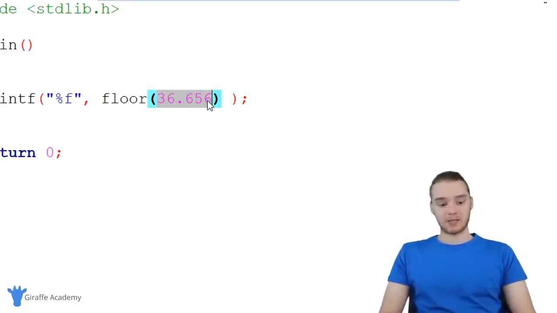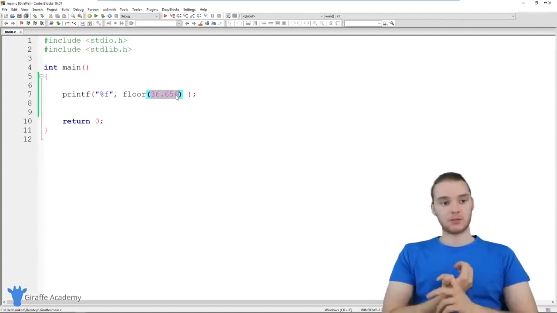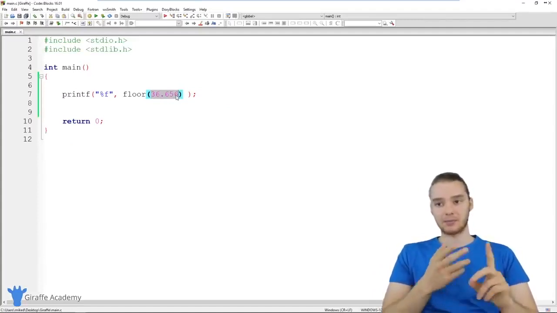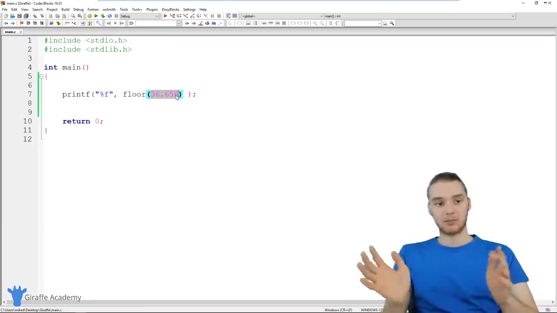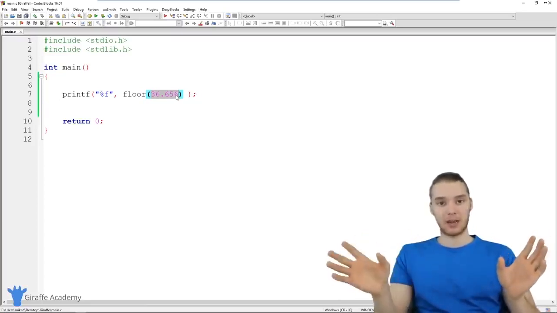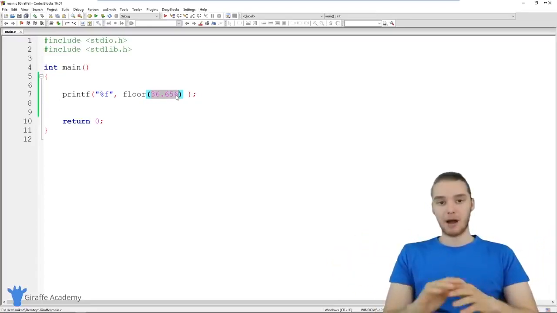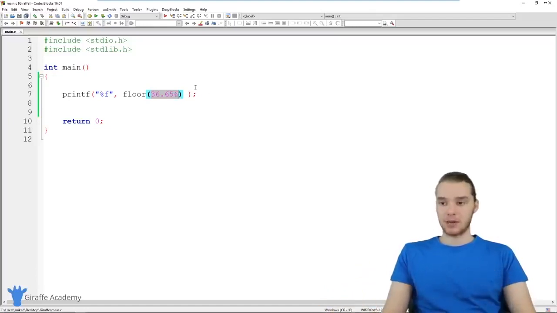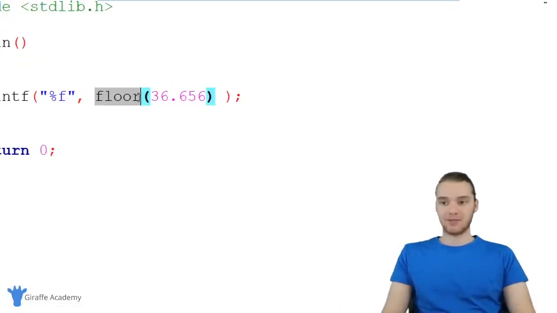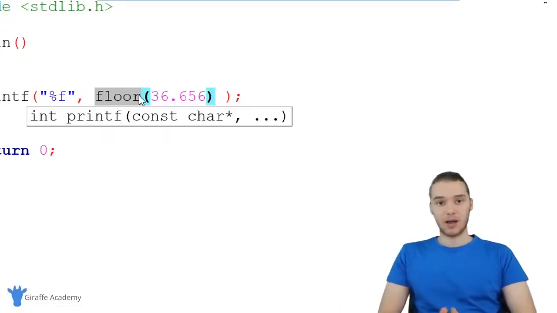So that's sort of the basics of working with numbers. You can do all sorts of math with numbers. You can add, subtract, multiply, and you can even add, subtract, and multiply integer numbers and floating point numbers. So play around with all these different things with numbers. And if you want to find some more of these little math functions, all you have to do is go online and Google search for C math functions. There's dozens of these little functions that you can use, but I think these are some of the most widely used.